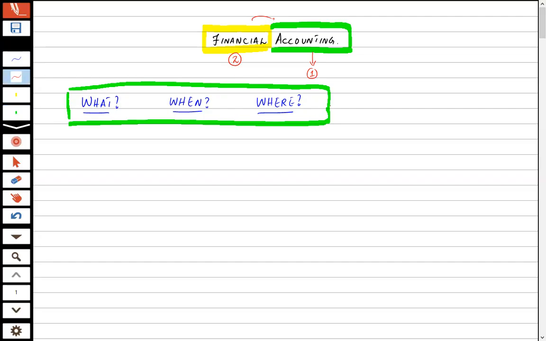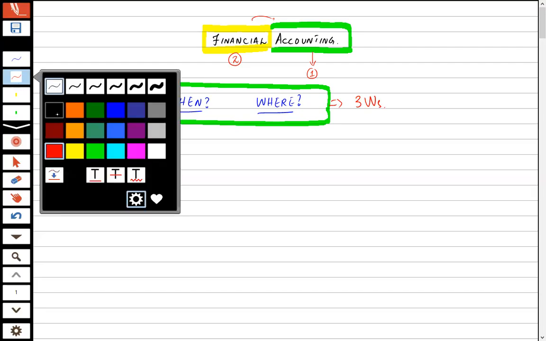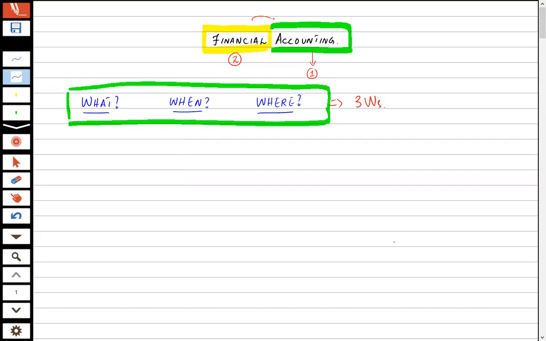So first of all, we have to address these three W's questions: what is accounting, when accounting is done, and where accounting is done. Then we will be able to address the last question, how accounting is done.